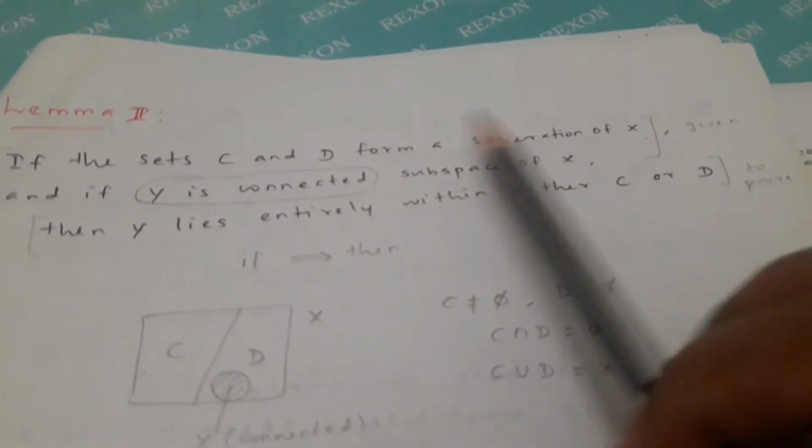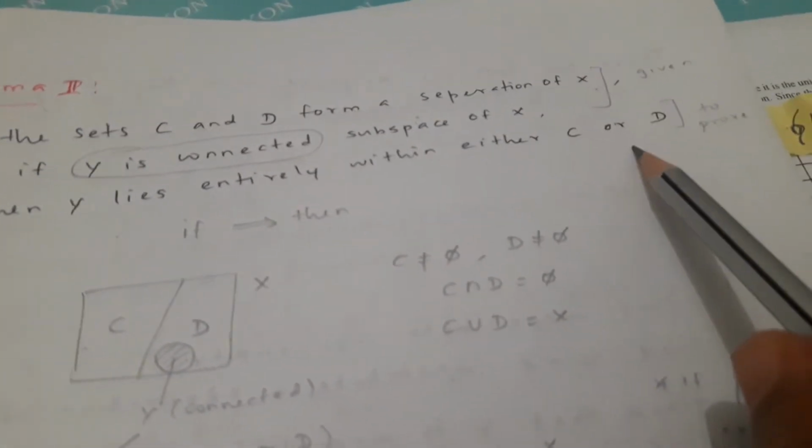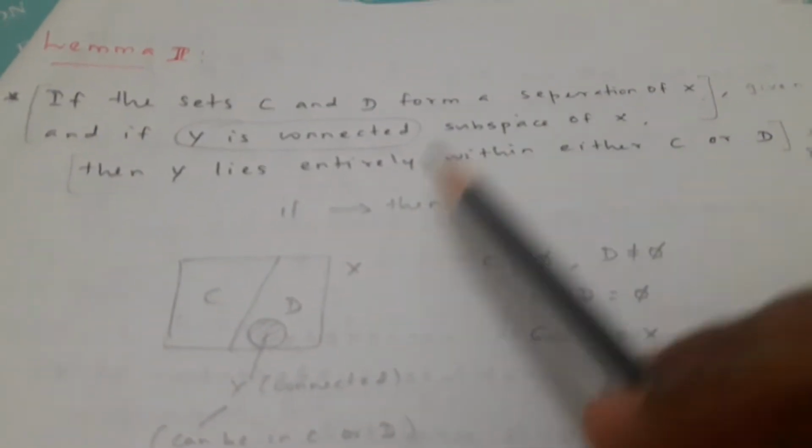Before proving this lemma, these things here are the given assumptions, and this is what we need to prove. So this is like an if-then: if this assumption holds, then we need to prove this one. In the pictorial form, because C and D are a separation of X, we can say X is a disconnected one and Y is connected. That is also given. So Y should be entirely in C or D.